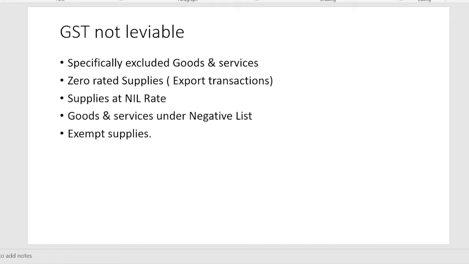Now, the third point is supplies at nil rate, as we have discussed: vegetables, chicken, meat, egg, milk, on which GST is not applicable. Or wherever the tariff rate of any lodging and boarding is below 1000, then in such a case GST will not be levied. Or if you are eating not in a restaurant but in a small dhaba, then in such a case also GST will not be levied.